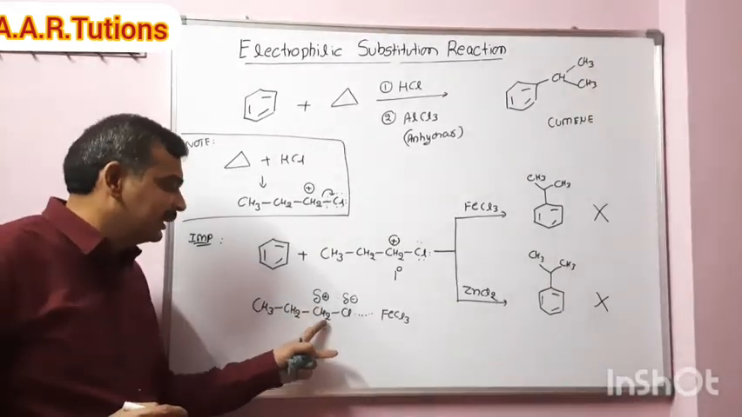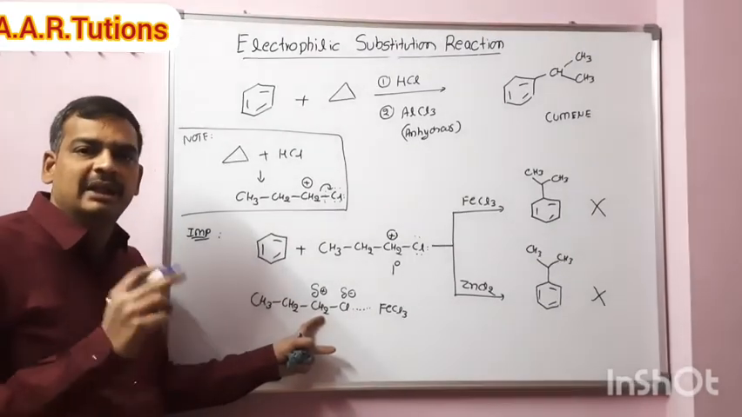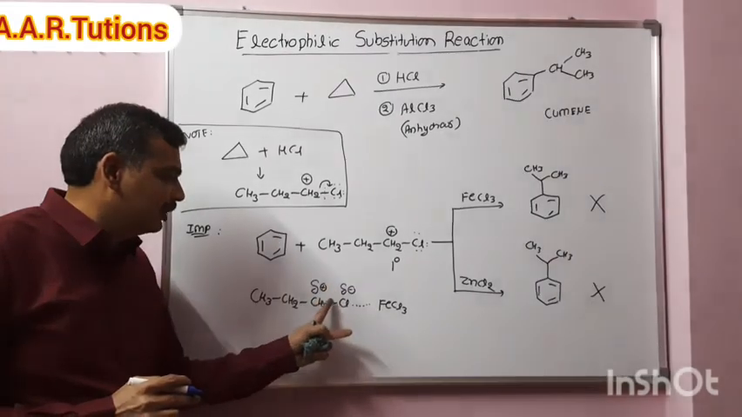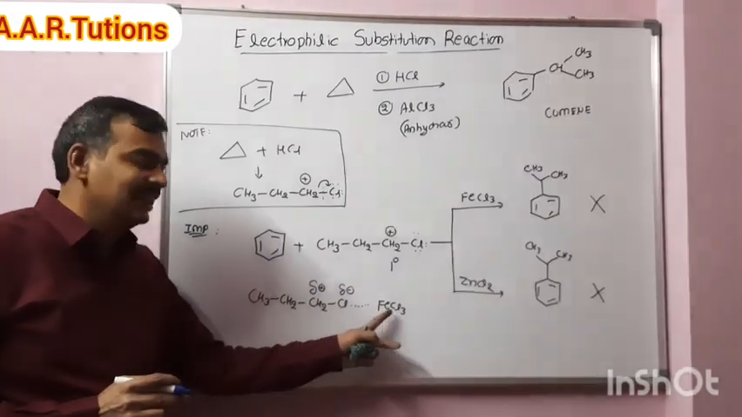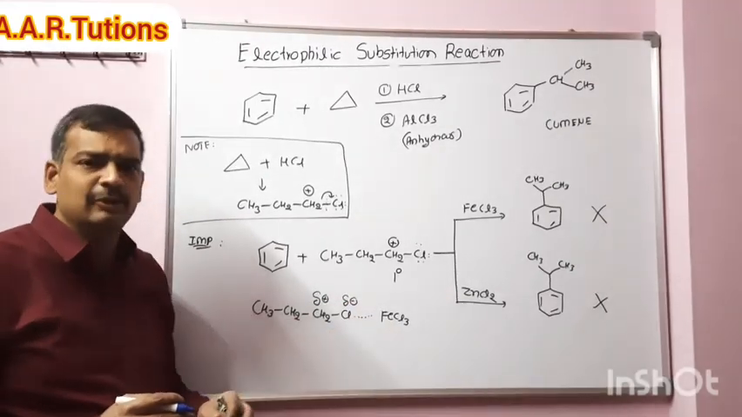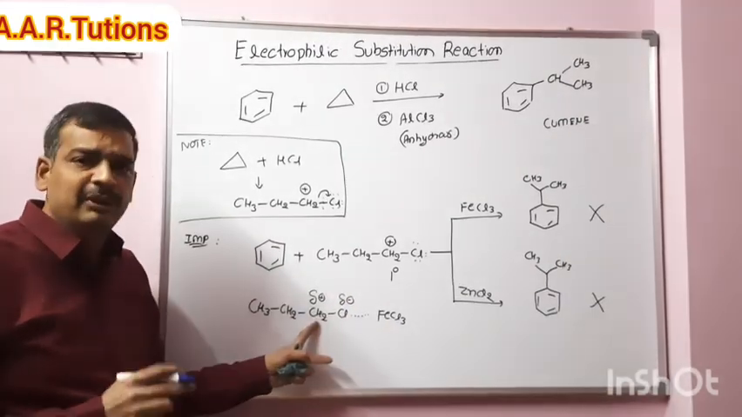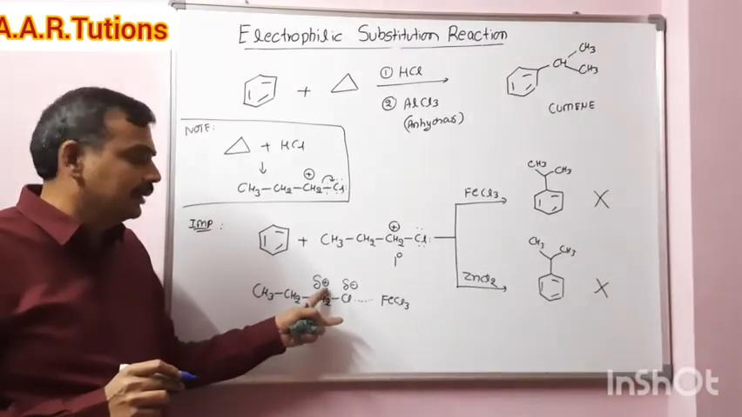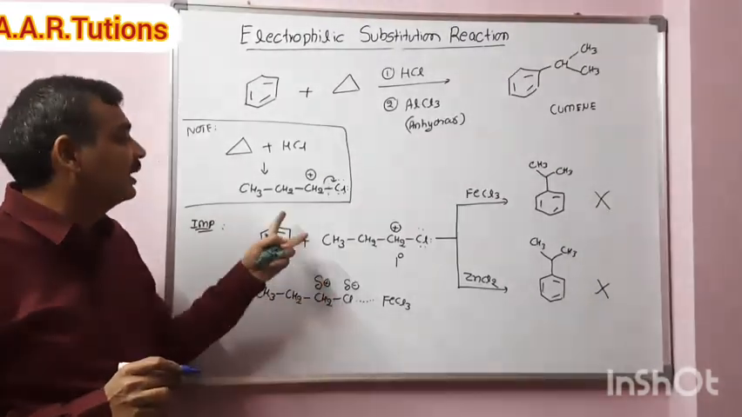If it is completely a carbocation, that carbocation will undergo rearrangement. But here it's not completely polar. This bond will not completely break. Why? Because of the less acidic character of FeCl3. The same thing will happen in ZnCl2 also. So there is no complete positive charge and no complete carbocation, only a partial positive charge, delta plus. This will attack on benzene.